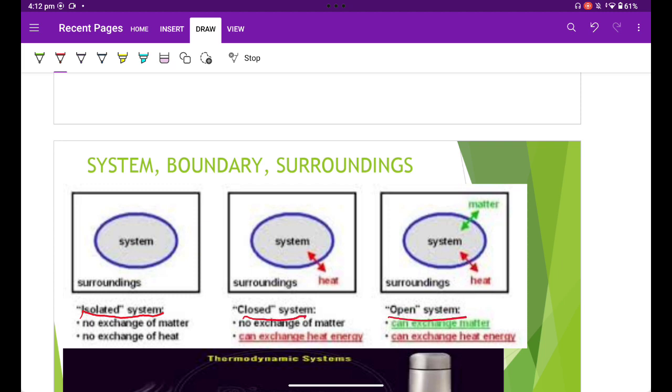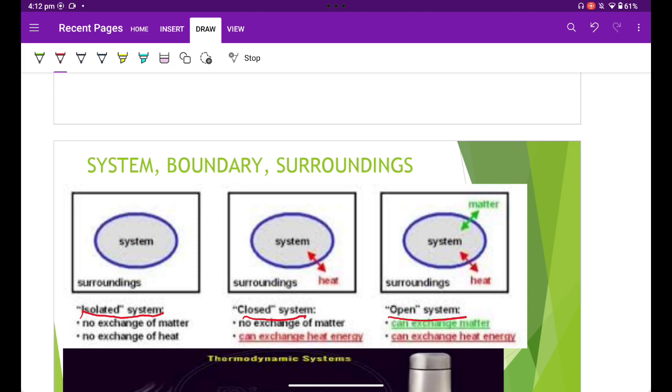By isolated system, we mean neither the mass nor the energy can cross the boundary. By closed system, we mean that mass cannot cross the boundary but energy can. By open system, both mass and energy can cross the selected boundary.